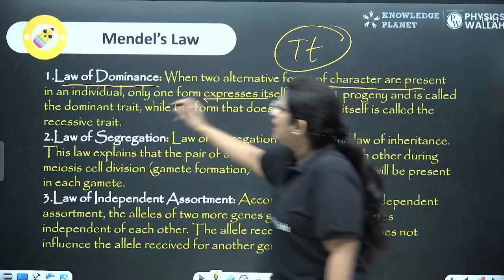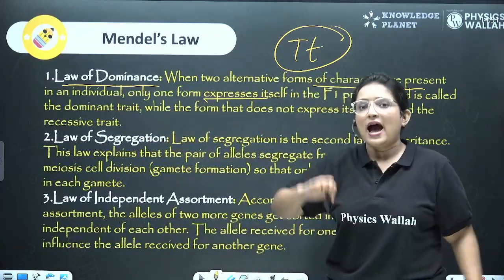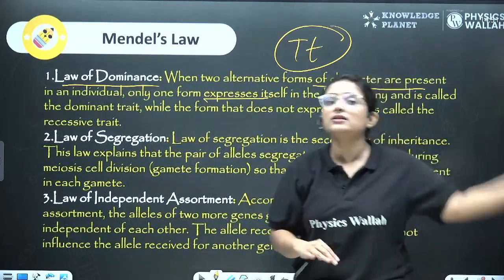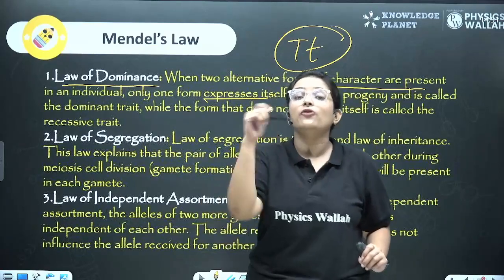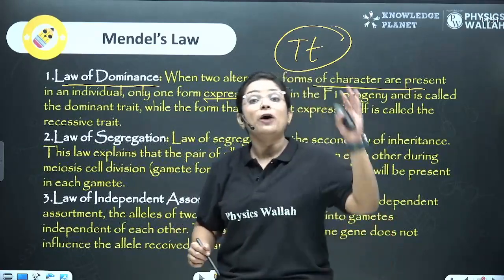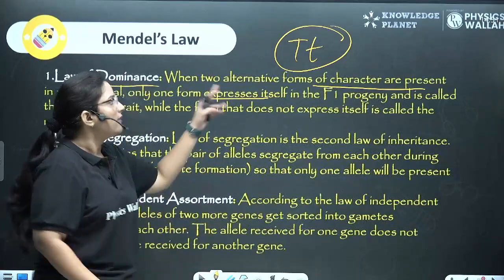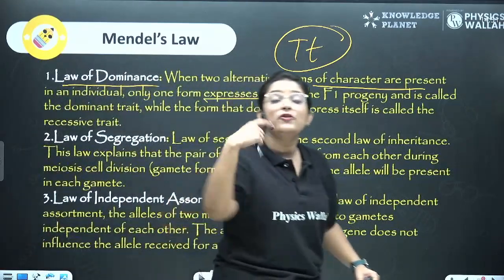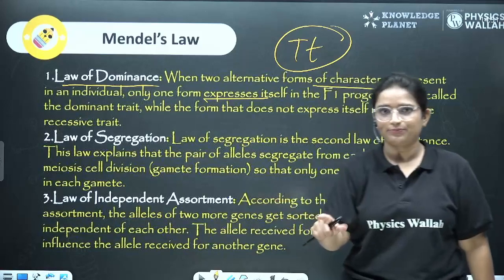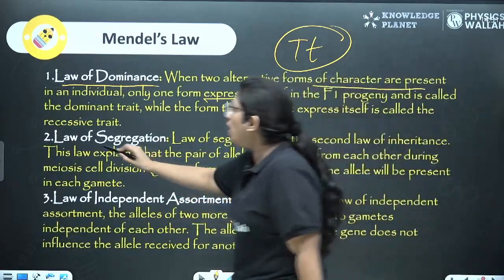So he gave the law of dominance, and the dominant allele will mask the effect of the recessive allele, right? So the dominant trait will mask the effect of the recessive trait, and therefore the phenotype would be the dominant trait. Okay. Next, the law of segregation.